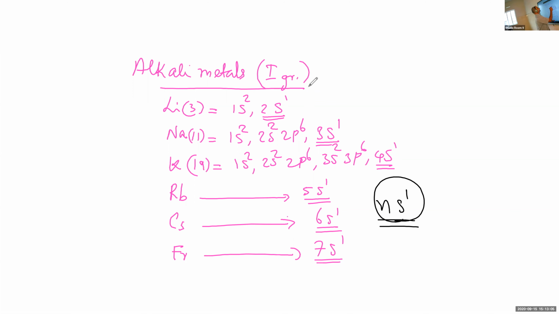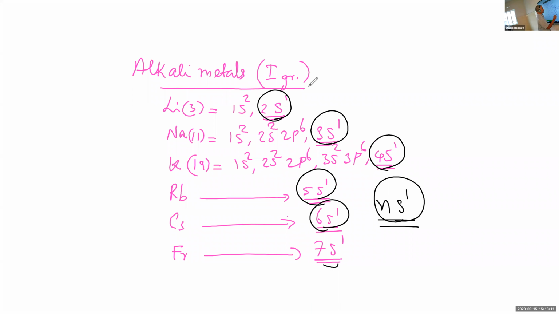Therefore the common valence of group 1, the alkali metals, is equal to 1, the same as the number of electrons present in the valence shell.